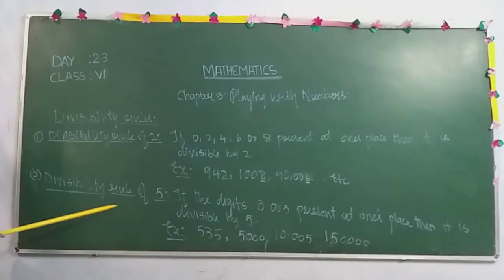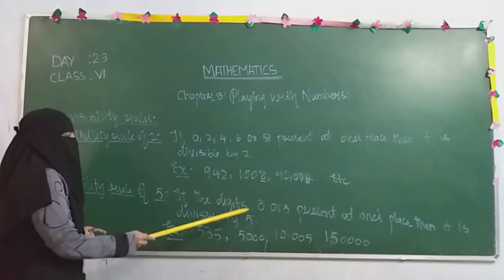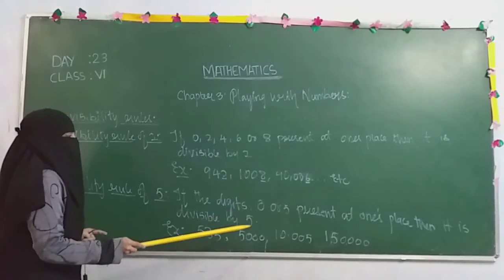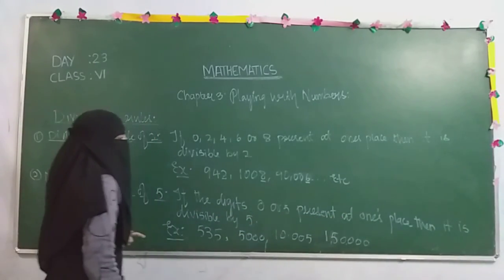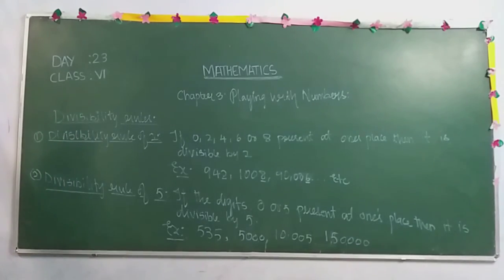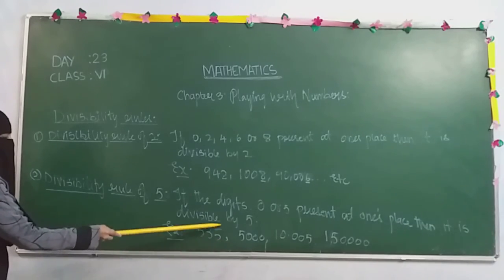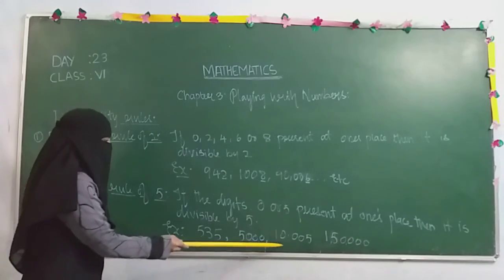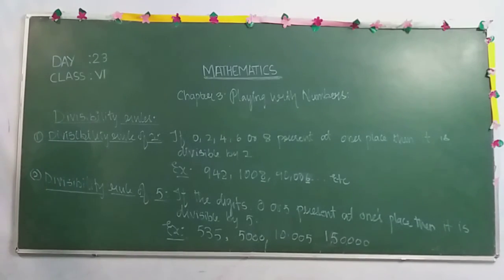The next is the divisibility rule of 5. Here we have only 2 digits, that is 0 or 5. If either 0 or 5 is present at ones place, then we say it is divisible by 5. For example, 535: this is your ones place, and at ones place we find 5 is present. Now this one 0, here also 5, here also 0. So 1,50,000. Even for very large numbers we can check whether it is divisible by 5 or not.